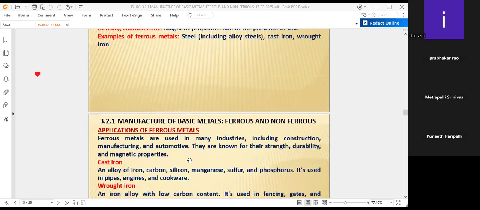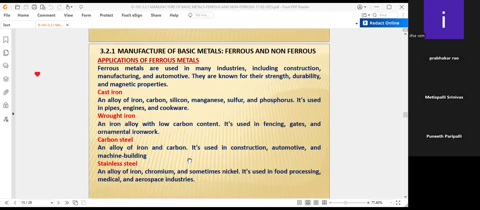Coming to the application of the ferrous materials, already discussed once again: cast iron, wrought iron, carbon steel, and stainless steel. Cast iron is an alloy of iron, carbon, silicon, manganese, sulfur, and phosphorus. It's used in pipes, engines, and cookware.